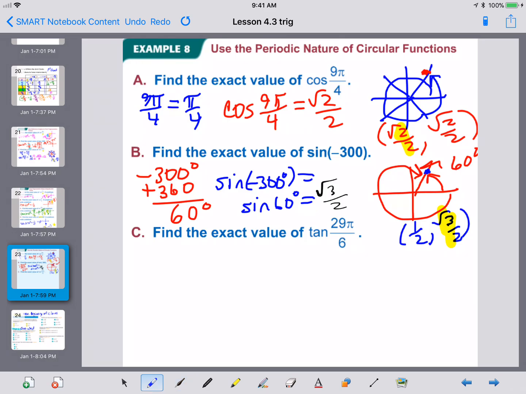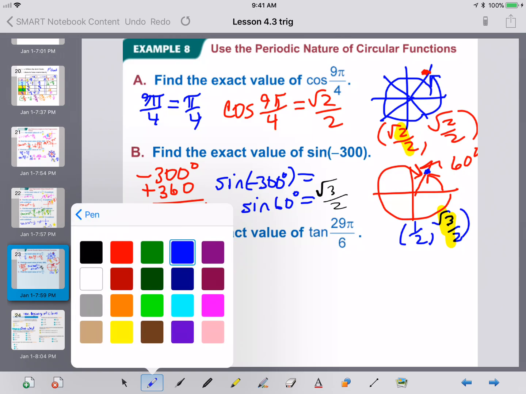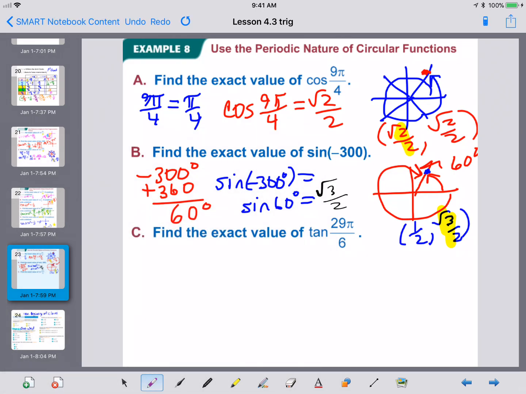Let's do part C. For part C, it's a tangent of lots of pi over 6's. Pi over 6 is 30 degrees. We know it's related to 30, but how? Which 30 are we going to use? First quadrant, second quadrant, third quadrant, or fourth quadrant? Well, 29 pi over 6 is a lot of pi over 6's. 12 pi over 6's gets us all the way around. Why 12? Just double 6.